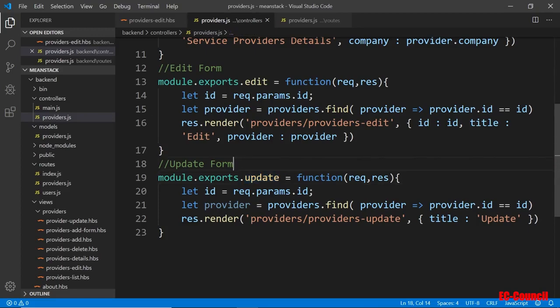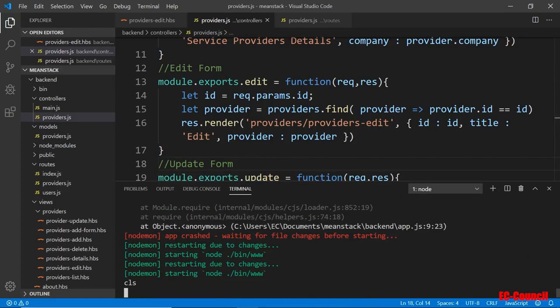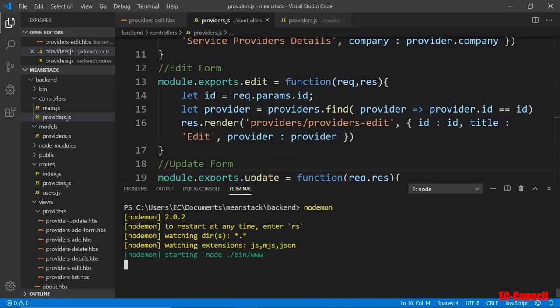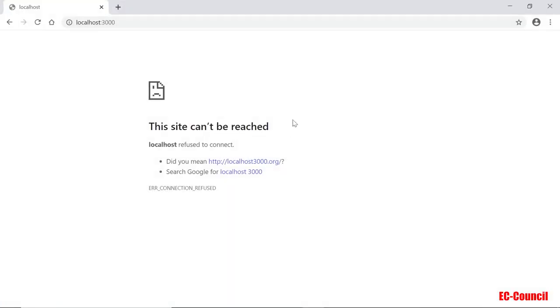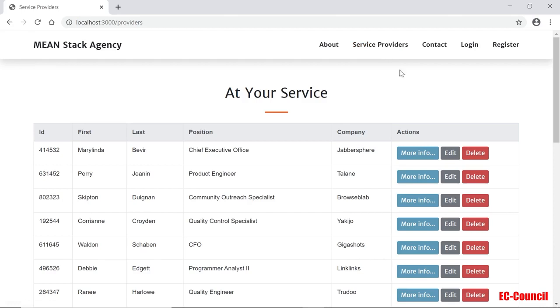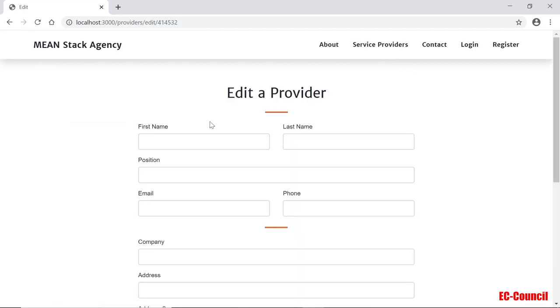Okay, let's do one more time. Clear my console. Oh, actually, it's already running. Let's clear my console and run it again. So nodemon. There we go. So let's go to the browser and refresh our page. Okay, so providers here. If we go to more information and I click edit. Okay, so this is the edit page.